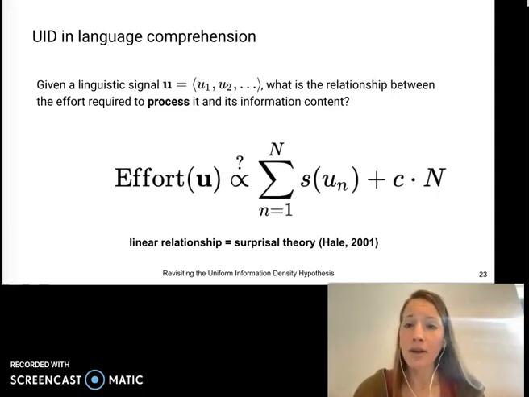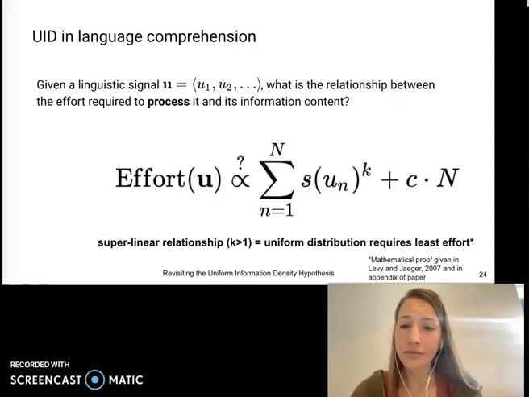Now, one common hypothesis about this relationship comes from surprisal theory, which states that the relationship between processing effort and surprisal is linear. Alternatively, the uniform information density hypothesis would imply a superlinear relationship. That is, that the true relationship between effort and surprisal is given rather by some k greater than 1.